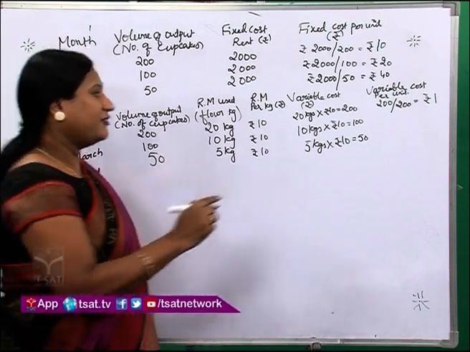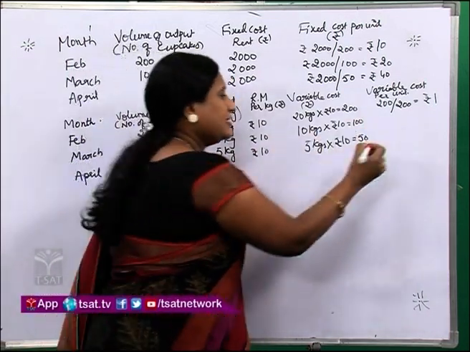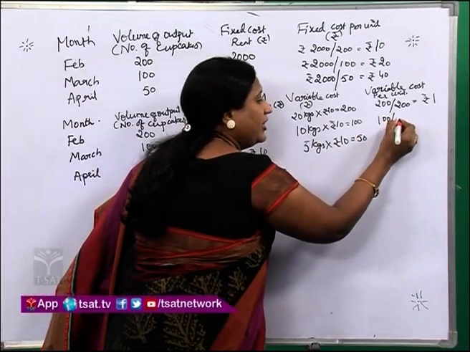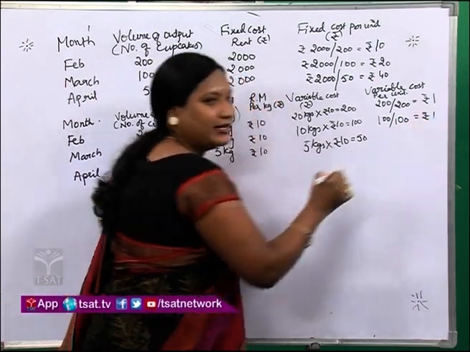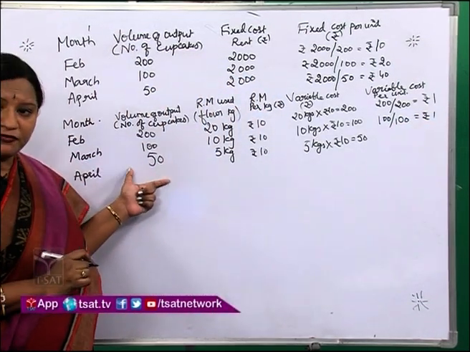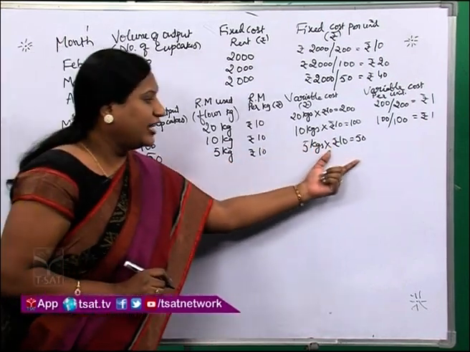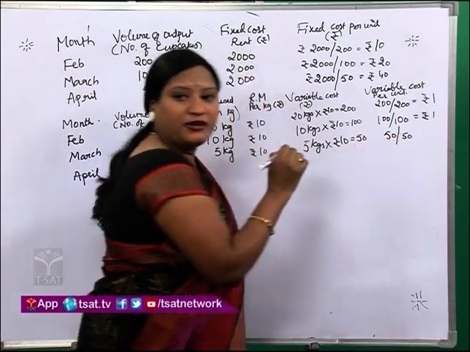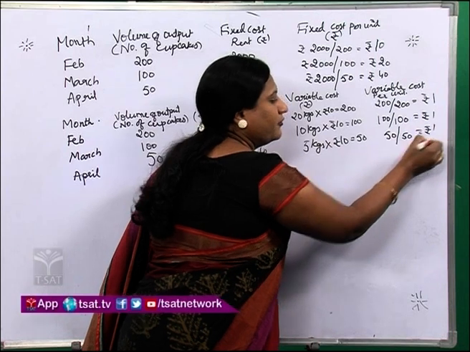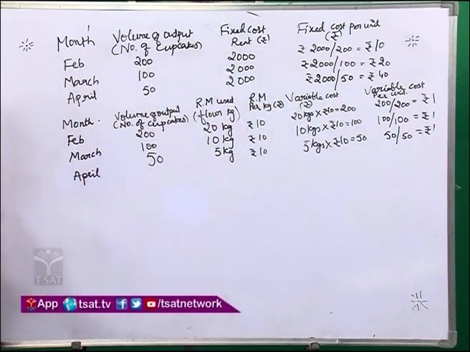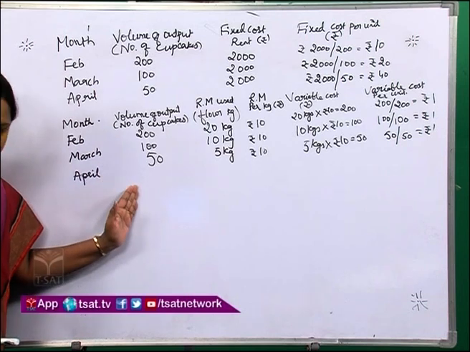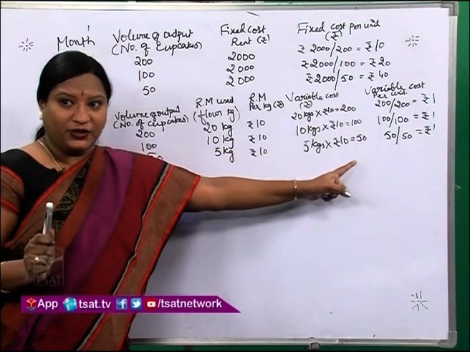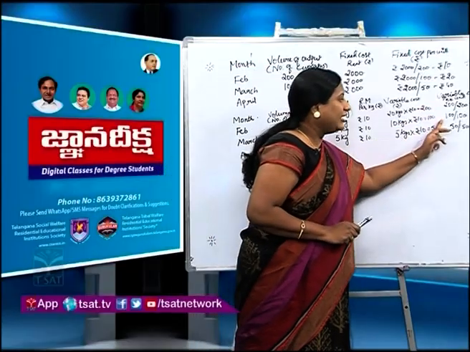Okay. So, let us see for 100 cupcakes. Variable cost is 100 rupees divided by 100 cupcakes. So, 100 divided by 100 is equals to rupees 1. Now, last 50 cupcakes he made and variable cost is also 50 rupees. So, 50 rupees divided by 50 cupcakes is equals to rupee 1, isn't it? Now, look at the table. Volume of output is decreasing, variable cost is also decreasing, but variable cost per unit remains constant. For all it is 1.